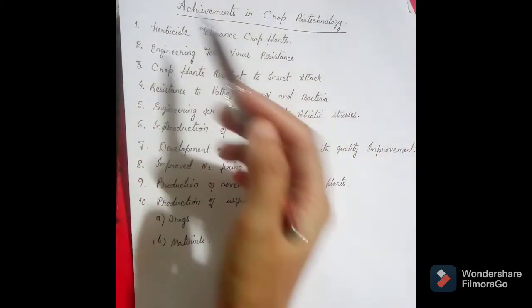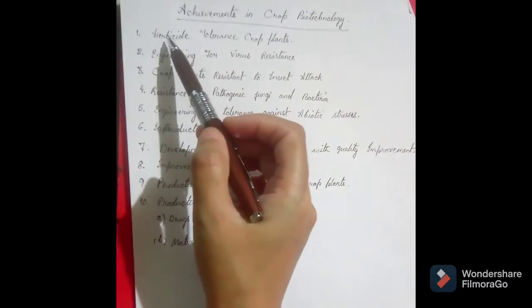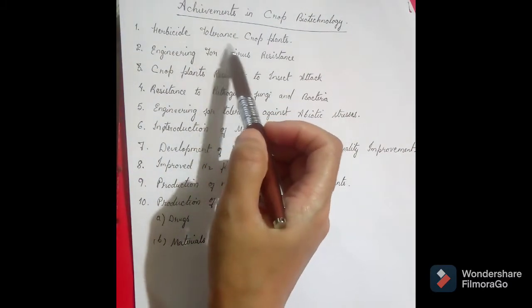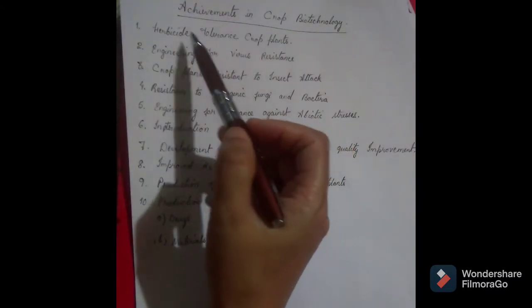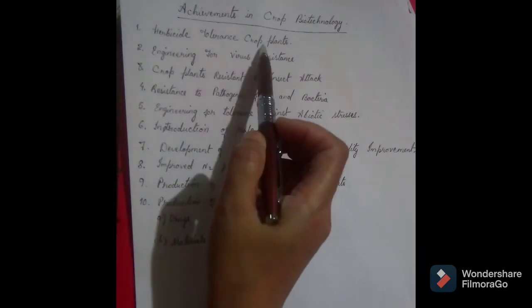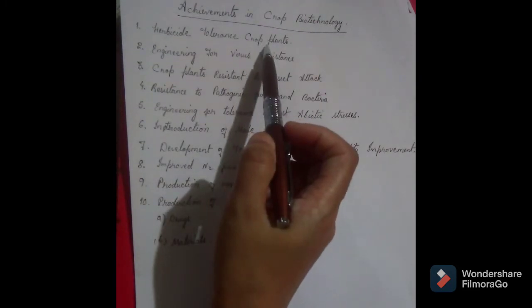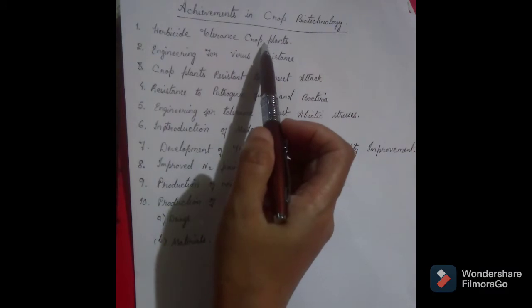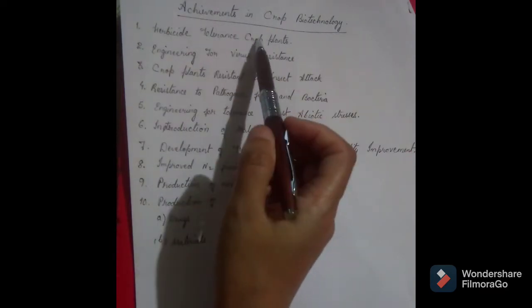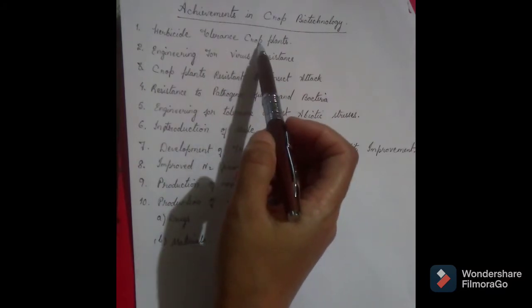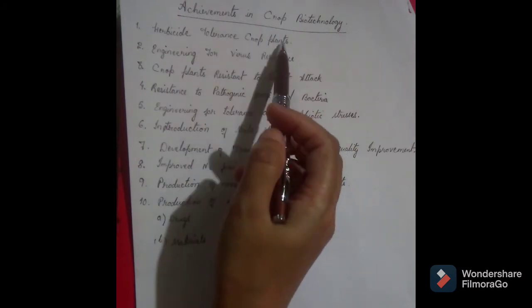So the first one here, as you can see, is herbicide tolerant crop plants. Now, the development of herbicide tolerant crop plants was actually the first major achievement in crop biotechnology, employing the genetic transformation technique. Through the use of genetic transformation or genetic engineering, these herbicide tolerant crop plants have been developed.